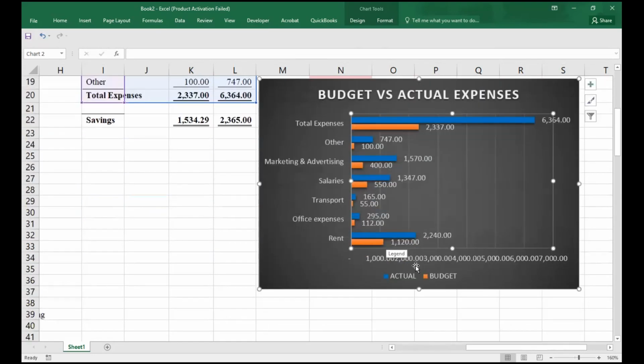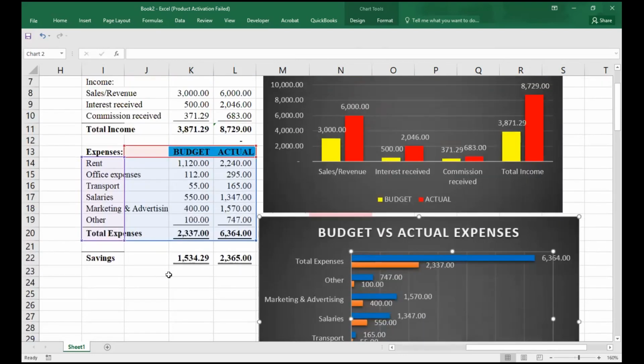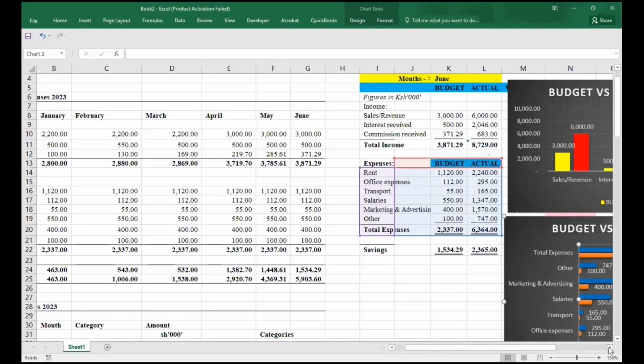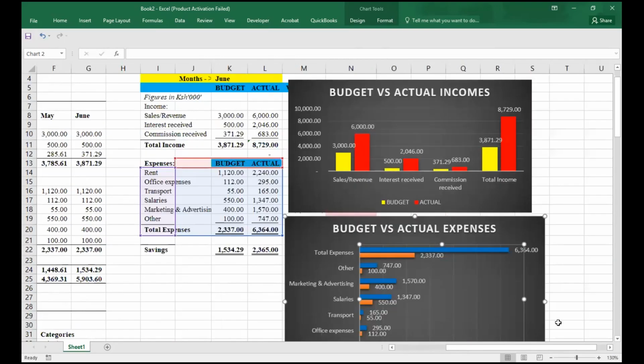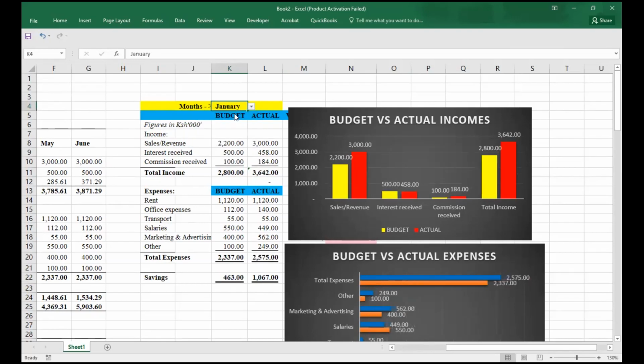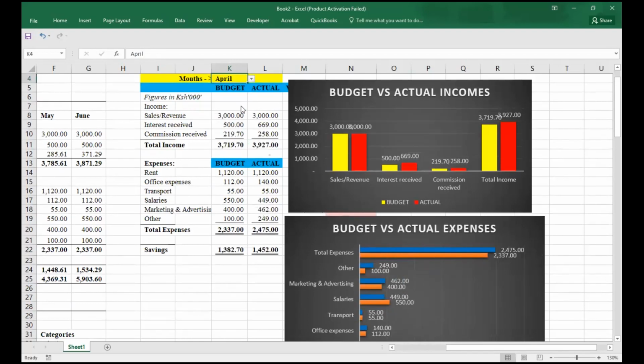Just see how your data is. Imagine even if you are an examiner and you've seen a student who has presented his work in this manner, surely will you not give him full marks? If I was to pick a specific period, see how we've automated. You see, our data is just changing. Maybe I want to say Feb, maybe April. Our data is just changing.